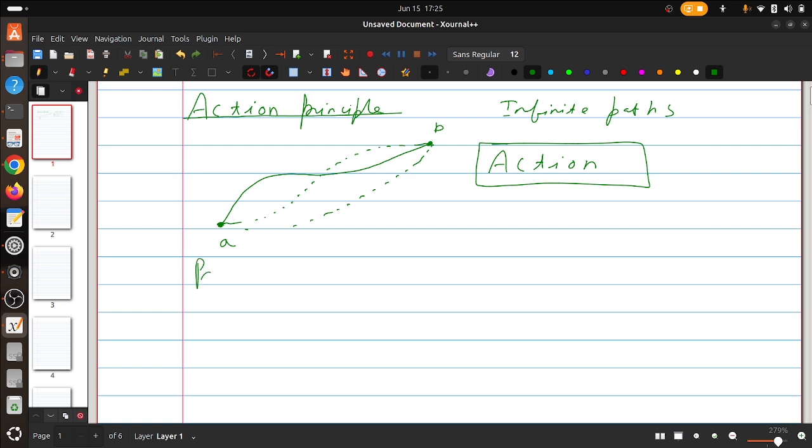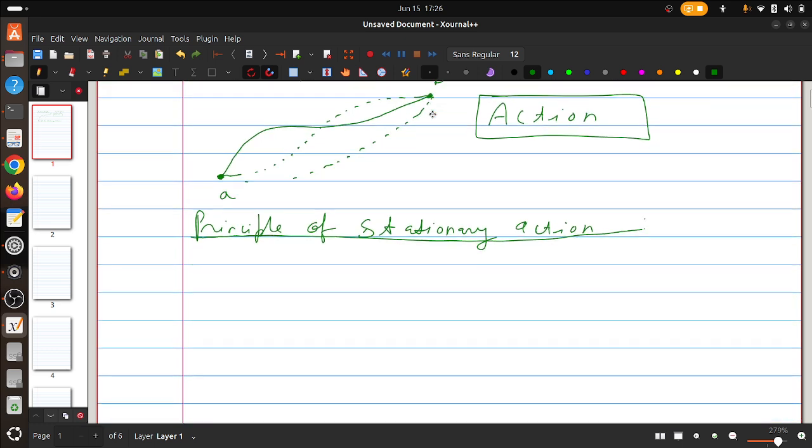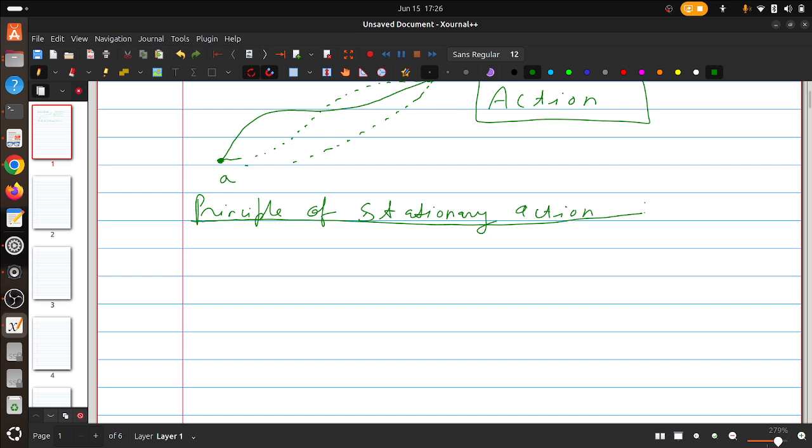Historically, it was called the principle of least action, but now we know that it is a principle of stationary action. Not necessarily every time does stationary action lead to least action. Sometimes it does, but not every time. So we'll just call it the principle of stationary action. So what does the principle of stationary action exactly mean? Imagine, in a very abstract manner, a quantity A, call it action, and now you view trajectories.